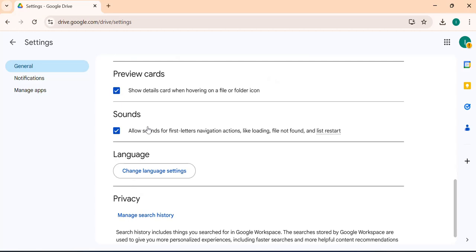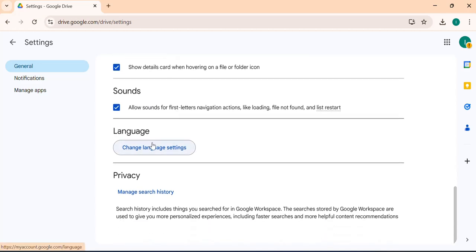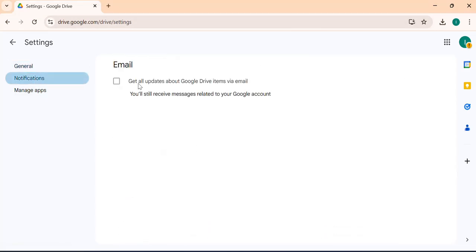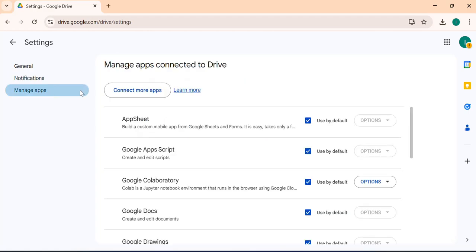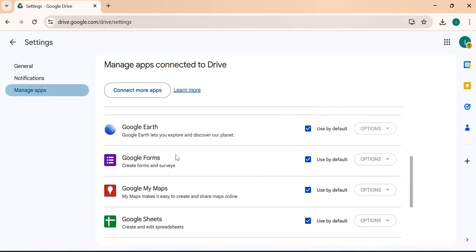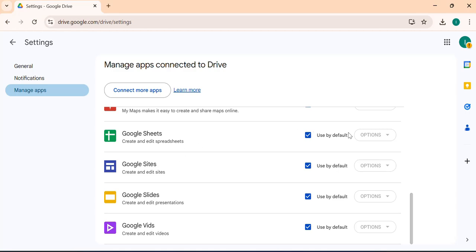All right. We also have these options for sound. You can change your language. And we also have another option here for notifications. You can get all updates about Google Drive via your email. So when you sign up for the email, boom, you click on that checkbox there and you get it. So you can also manage the apps here. Maybe you want to remove the other apps that Google has just put on that interface there. It's up to you. If you don't want Google Slides, or maybe you want to use it by default as it's here already, there's no problem with that.